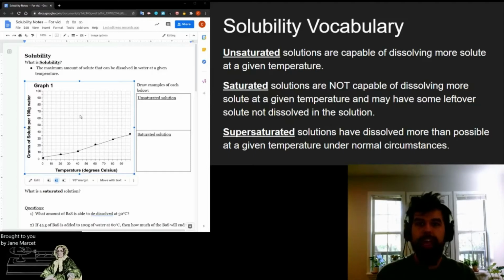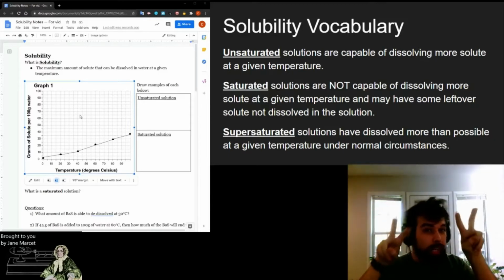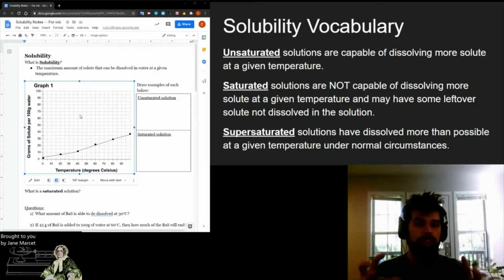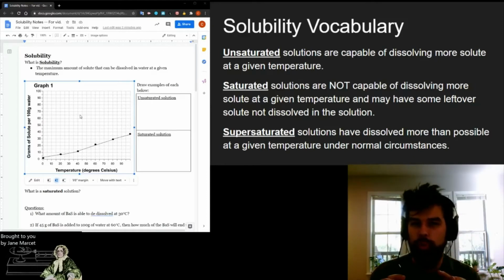For a supersaturated solution, now these are super cool. They have dissolved more than possible at a given temperature under normal circumstances. We have done something to sort of trick the solute into dissolving more of itself into the water than it would normally be able to handle. These are super, super cool. We'll talk more about them in just a minute.